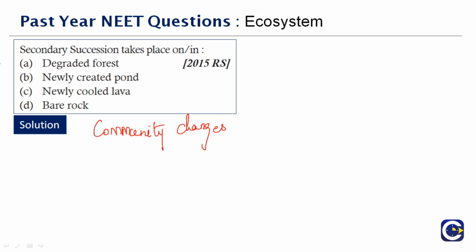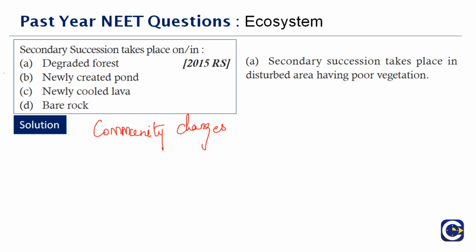Imagine there is a forest fire, or trees falling in woodlands, or because of some storm the ecosystem is disturbed. That you call secondary succession. It includes areas which have been cleared of existing vegetation, such as after tree felling, and destructive events such as fire. Therefore the correct answer will be option A. I said it's a disturbed area, so it's a degraded forest.